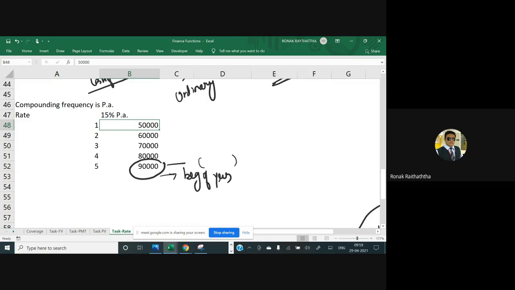So I'm just right now finding it manually. 1 plus r raised to n. So that would be 1.15, where 15 stands for the r, and that's been added to 1. Now n would be, say we are investing at the beginning of the period. So that means this 50,000 is also invested at the beginning of the first year. So in total, you get the interest for how many years? 5 years. Then here it would be 1.15 raised to 4. Here this would be 1.15 raised to 3.